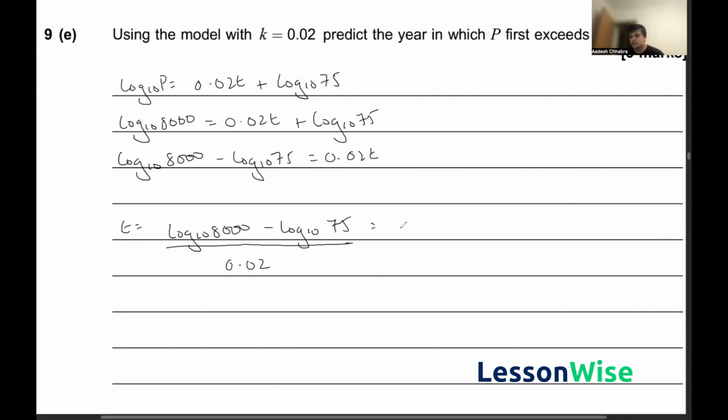And this yields T to be equal to around 102 years, if I round to the nearest number. And since T is equal to 102 years, we know that 102 years after 1980 would be equal to 2082. So the year 2082 is when P would exceed 8,000 million tons.